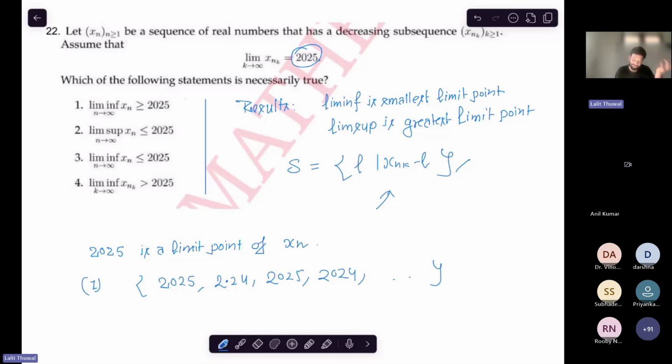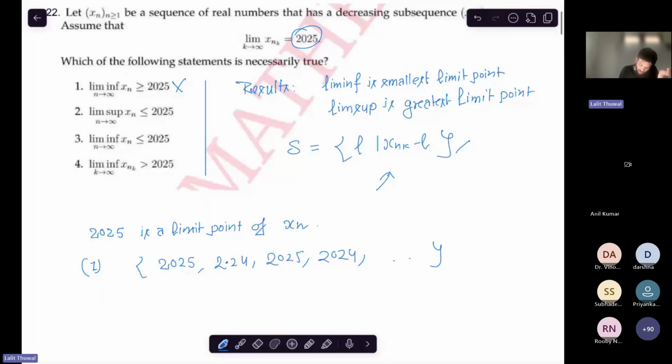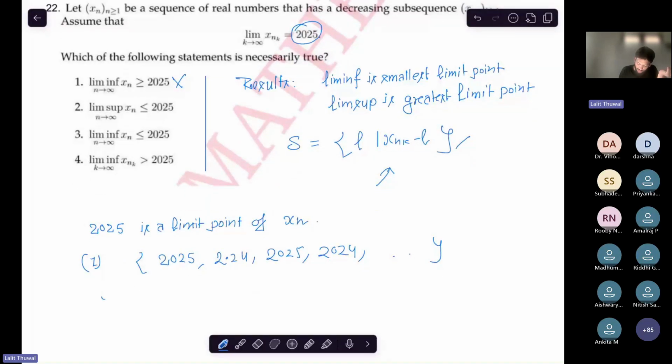This is the counter example. And the limit supremum must be less than or equal to, a similar example can work, right? Similar example, not the same example, okay? Similar example means just replace 2024 by 2026 or a favorite number which is strictly greater than 2025, okay? So this is also wrong, right?